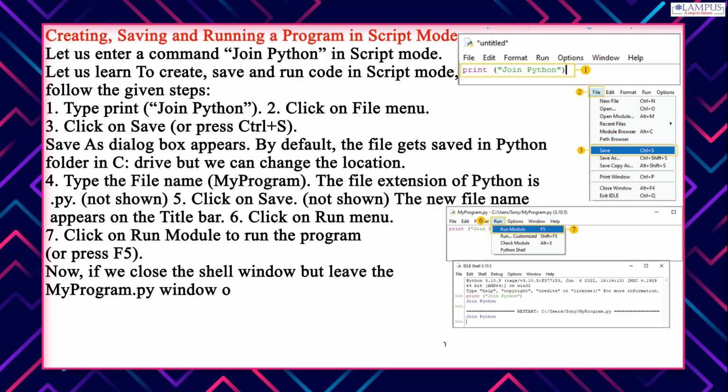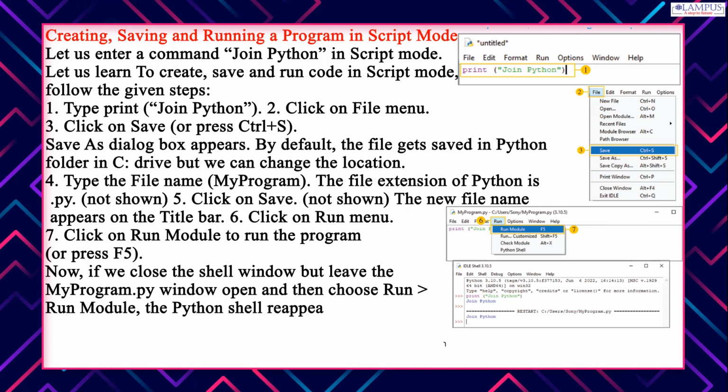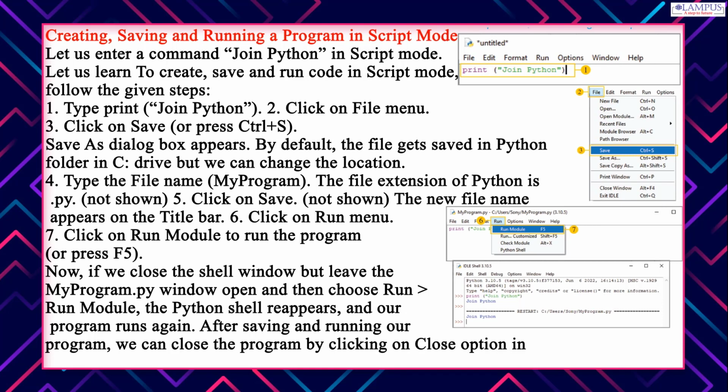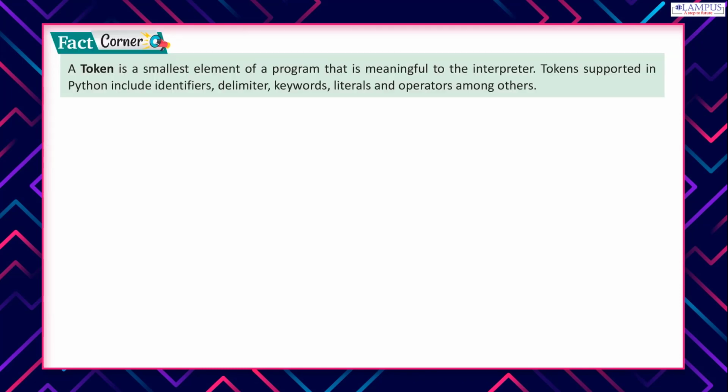Now, if we close the shell window but leave the myprogram.py window open and then choose Run Module, the Python shell reappears, and our program runs again. After saving and running our program, we can close the program by clicking on Close option in File menu. Fact Corner. A token is the smallest element of a program that is meaningful to the interpreter.